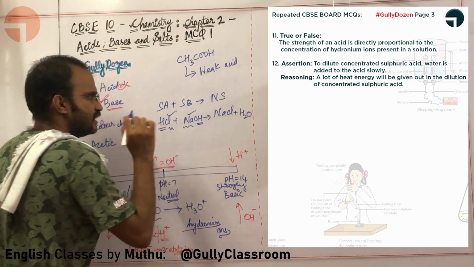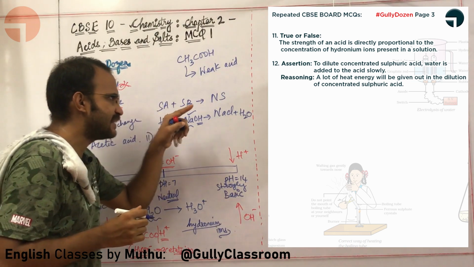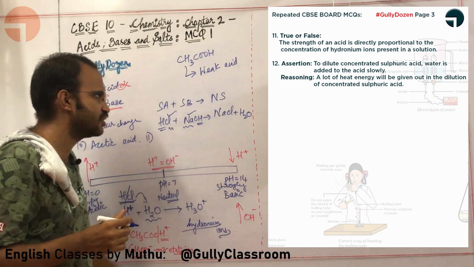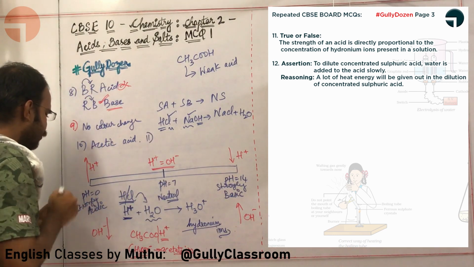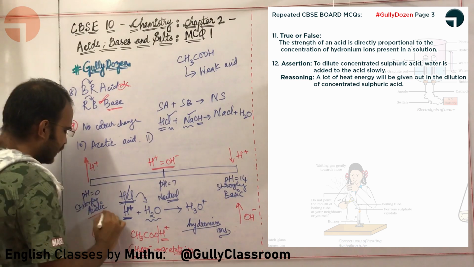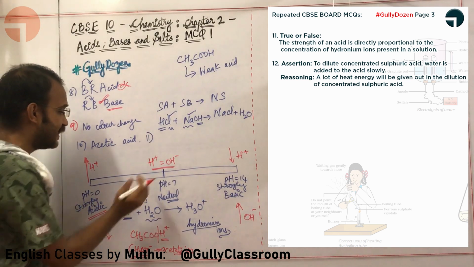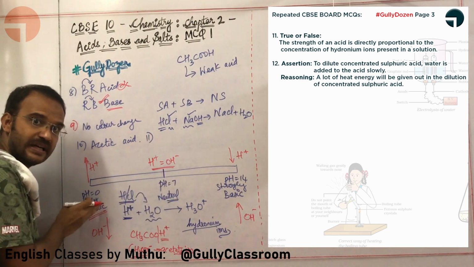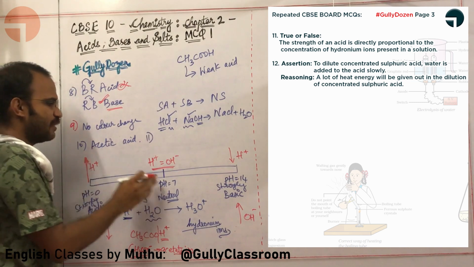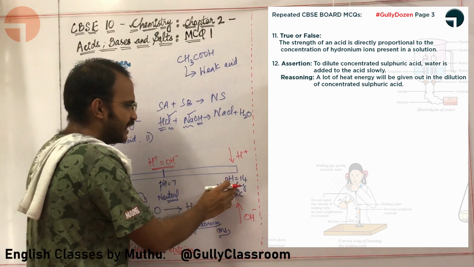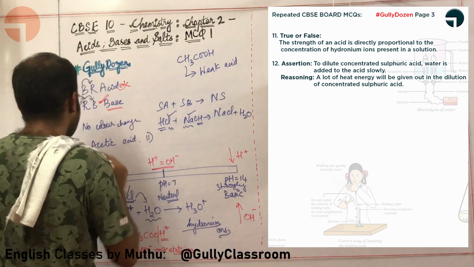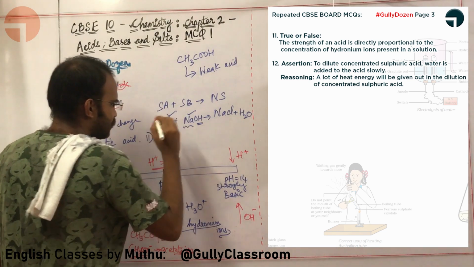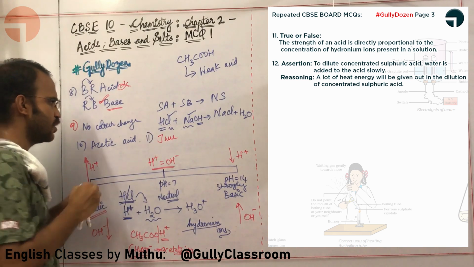What about the answer for the 11th question? Let us check it out. The strength of an acid is directly proportional to the concentration of H plus ions. Absolutely. If more H plus ions are present, it is automatically acidic. pH must be less, but H plus ions must be more. For bases, pH must be more, but H plus ions must be less. So here, this statement is true. What about the 12th question, sir?